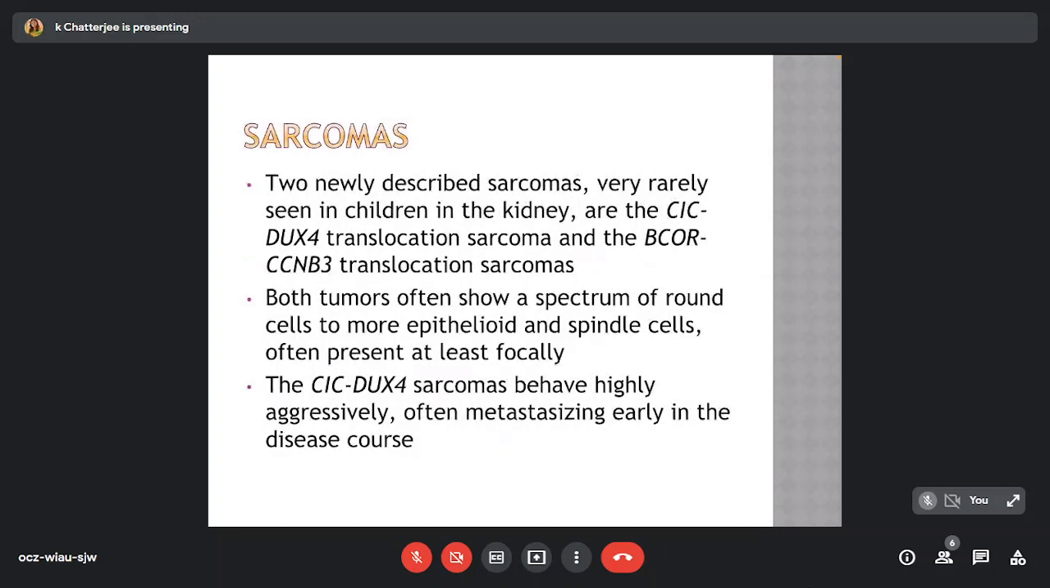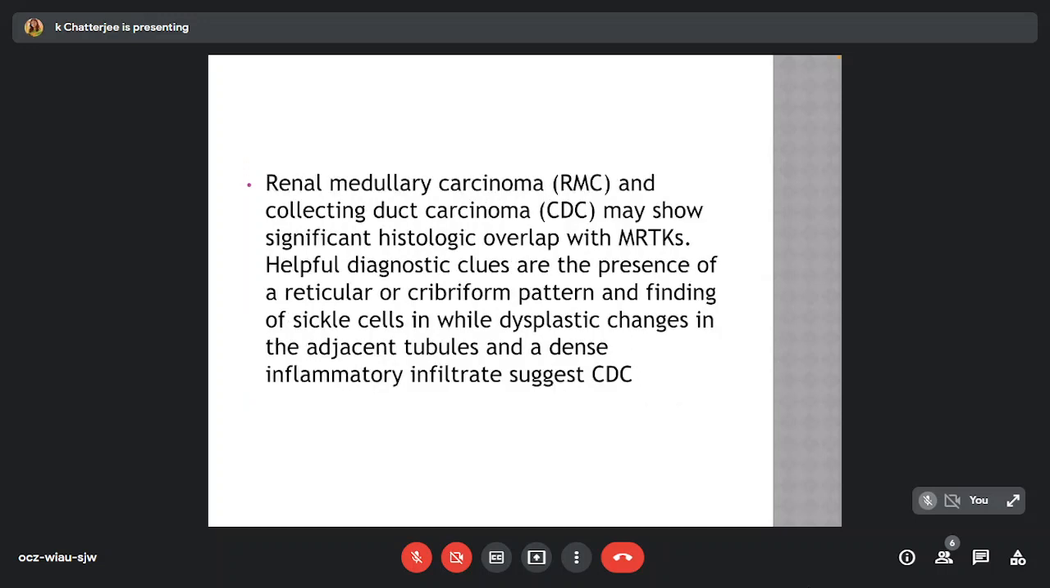Two newly described sarcomas, very rarely seen in children, are the CIC-DUX4 translocation sarcoma and the BCOR-CCNB3 translocation sarcoma. Both tumors often show a spectrum of round cells to more epithelioid and spindle cells, often present at least focally. The former behaves highly aggressively, often metastasizing early in the disease course.